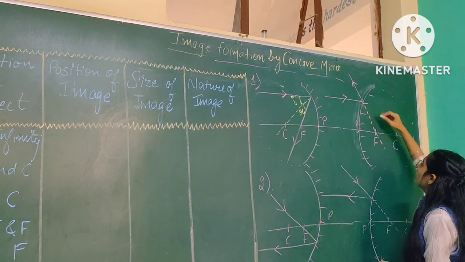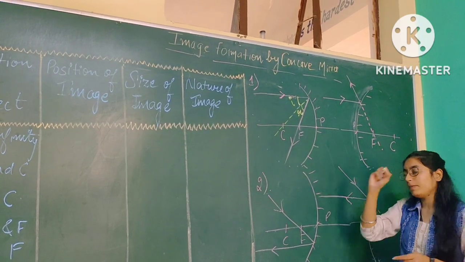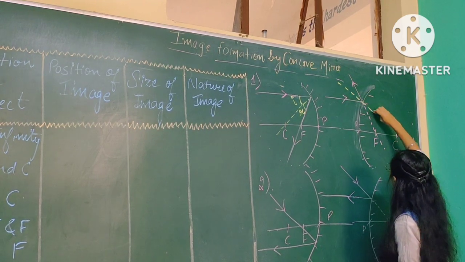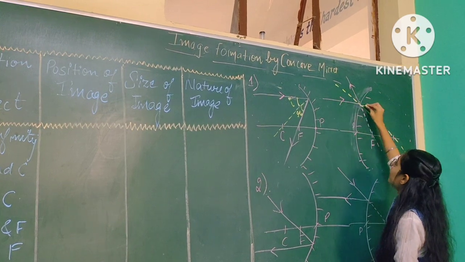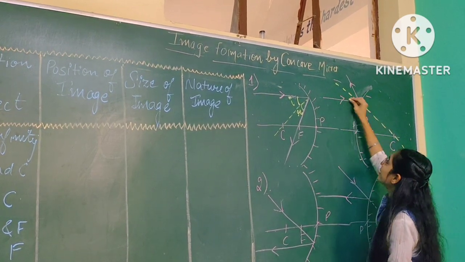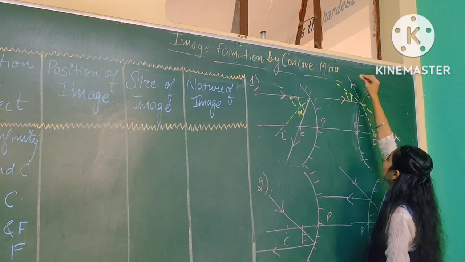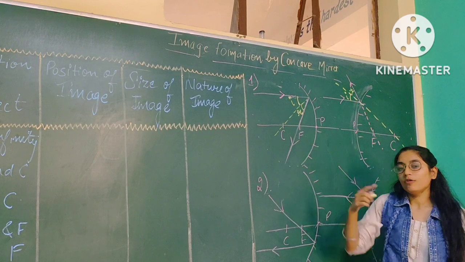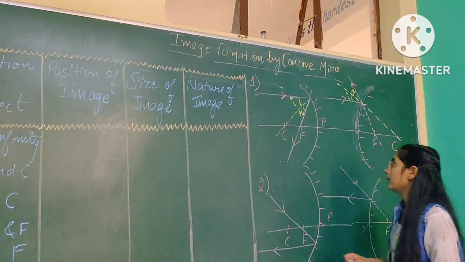What is the identity of the normal? The normal will pass through the center. This is the incident ray, which makes the incident angle with the normal, and the reflected ray makes the reflected angle with the normal.